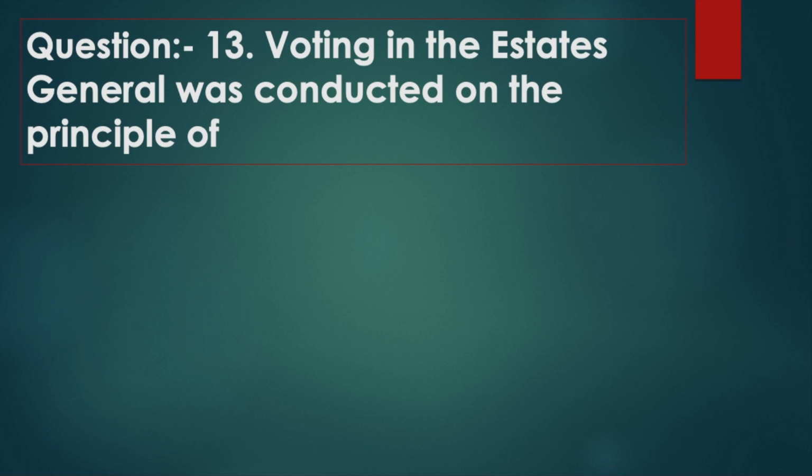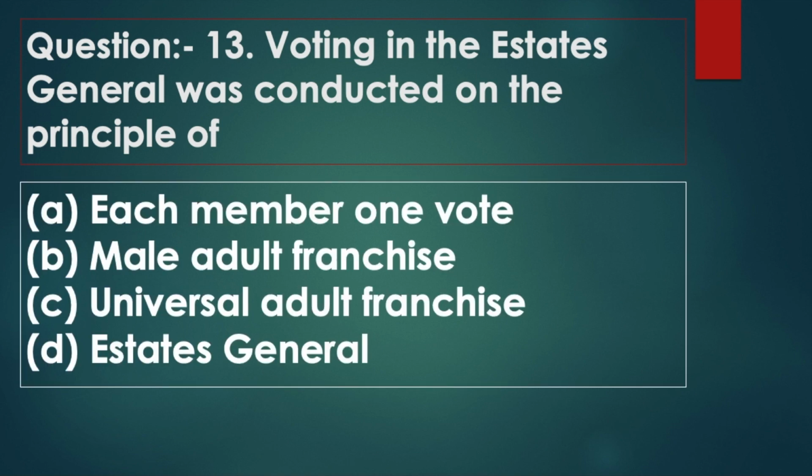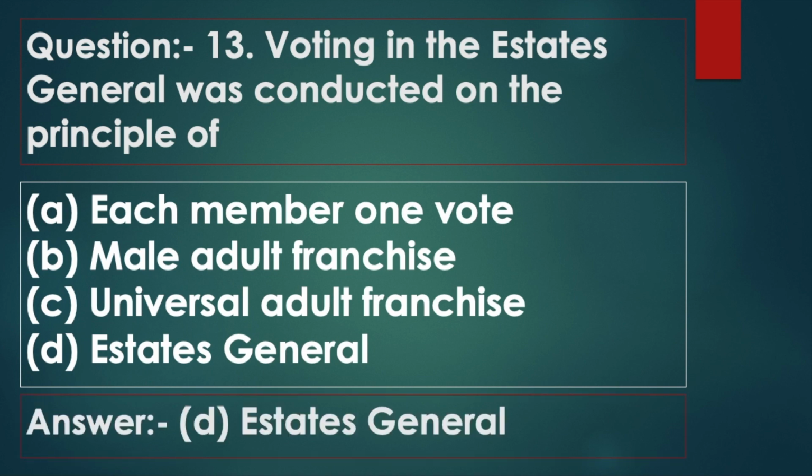Question 13. Voting in the Estates General was conducted on the principle of Option A, each member one vote. Option B, male adult franchise. Option C, universal adult franchise. Option D, each estate one vote. Answer: Option D.